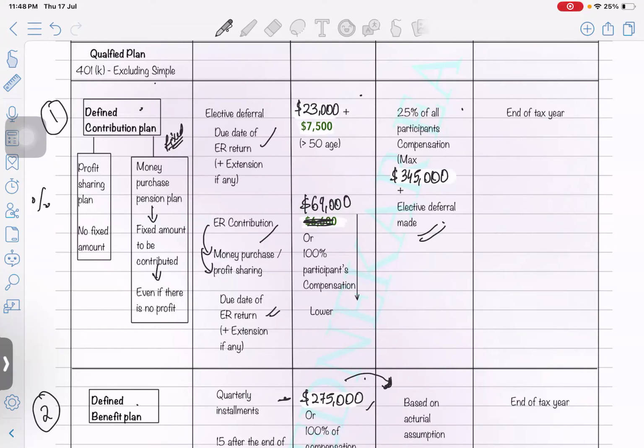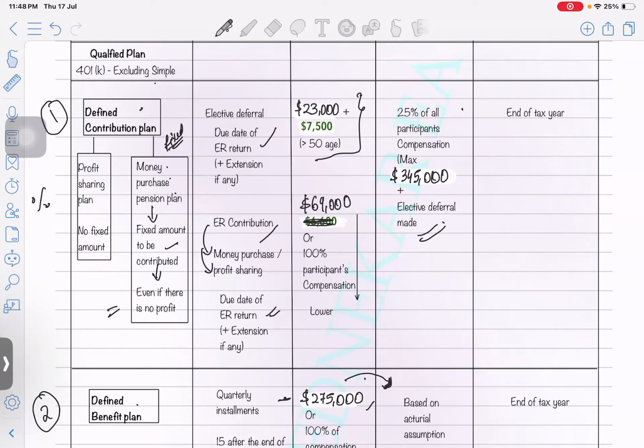There's no fixed amount, but the maximum limit allowed is up to 23,000. But if you're going to do a fixed contribution, that means a money purchase pension plan, where a fixed amount should be contributed even if there is no profit. Still, the employer will have to pay something into the retirement account. That's a money purchase pension plan.